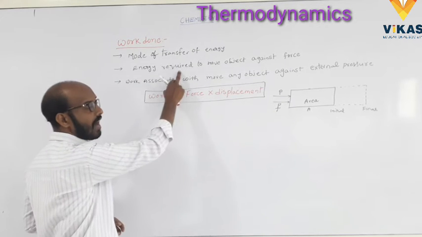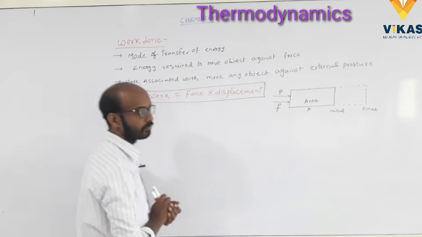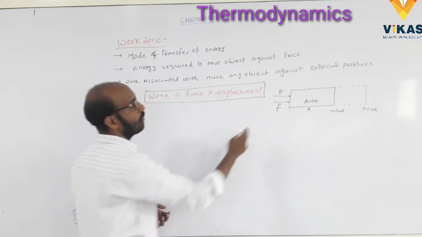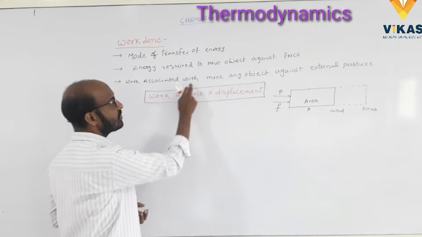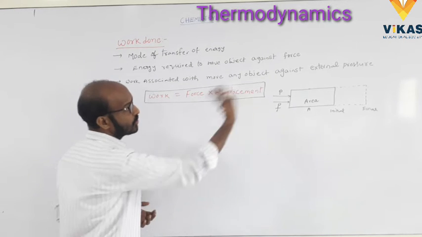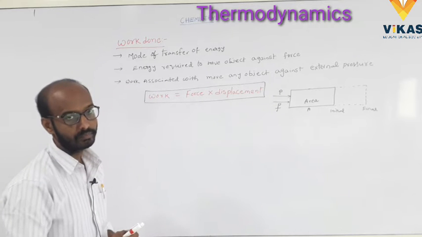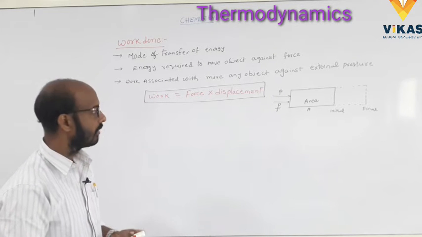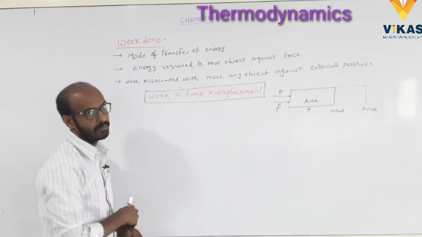So energy required to move the object against force is called work, or work is associated with movement of the object or substance against external pressure. Clear? Here they will write the formula: work is force into displacement.